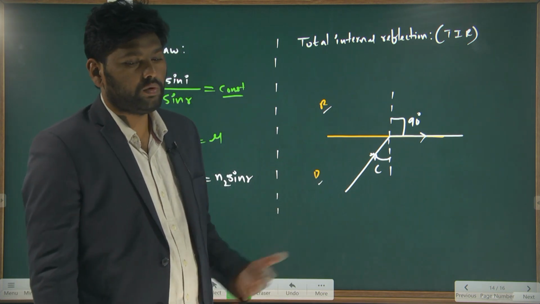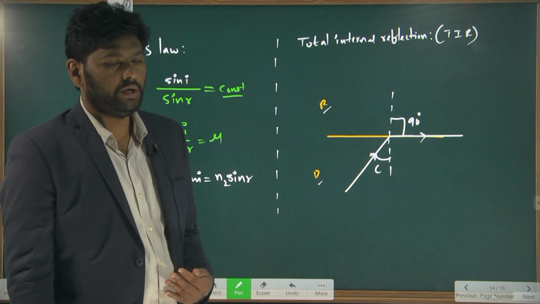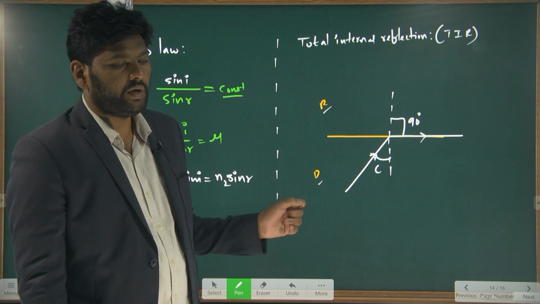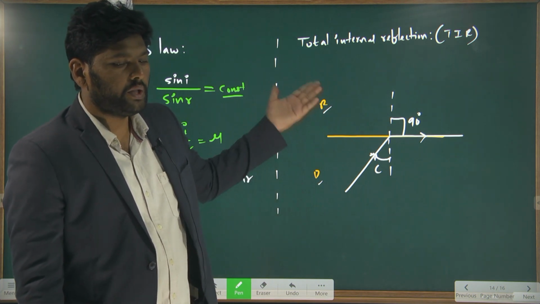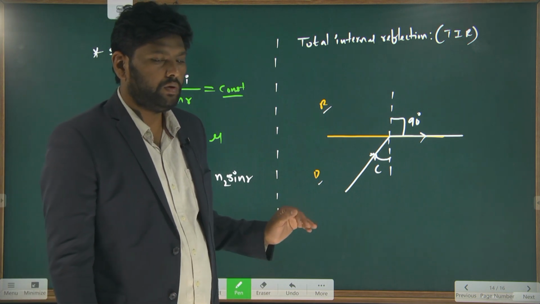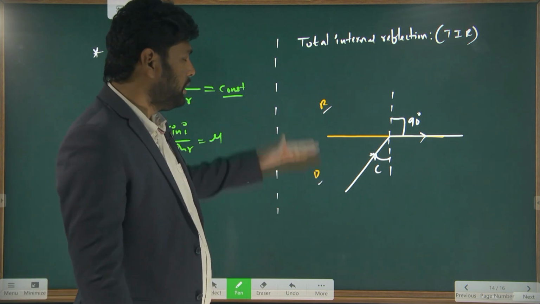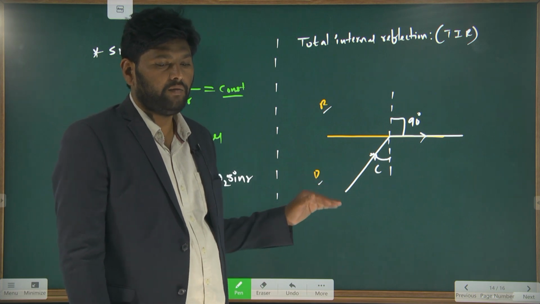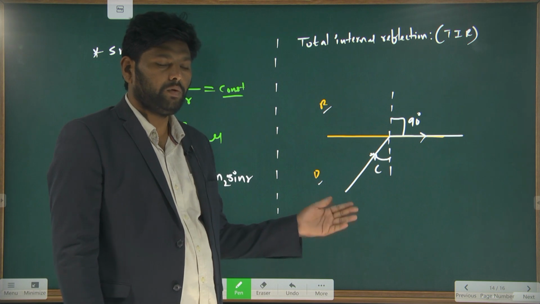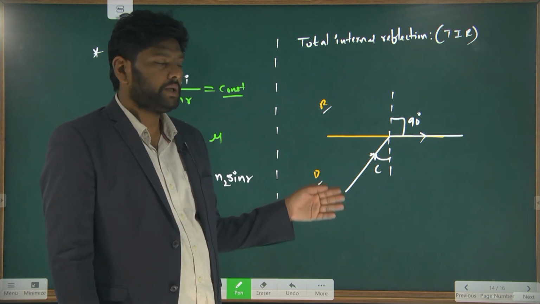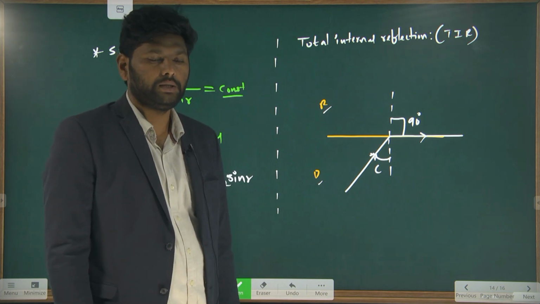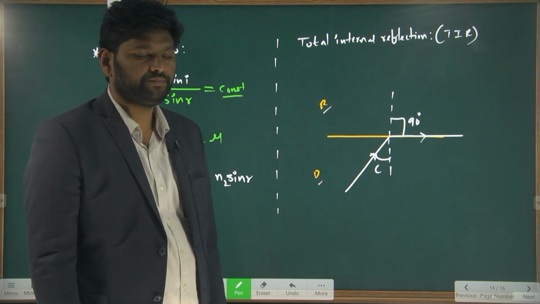If you incident the light ray with more than critical angle, the refracted ray will not enter into the other medium. Instead of that, it will come back to the same medium. Even though we are having two optical mediums, the light ray will not enter into the other medium because we are incident with more than critical angle. So in this case, the light ray will remain in the same medium. This phenomenon is known as total internal reflection.